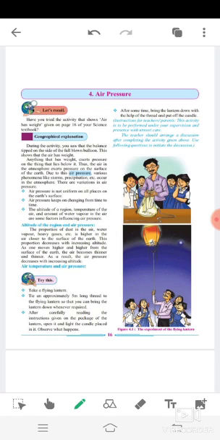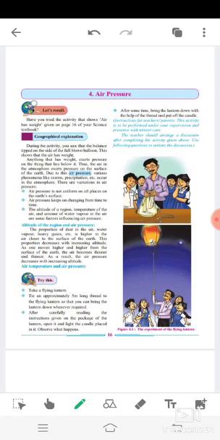Now go to the next paragraph. Altitude of the region and air pressure. The proportion of dust in the air, water vapor, heavy gases, etc. is higher in the air closer to the surface of the earth. This proportion decreases with increasing altitude as one moves higher and higher from the surface of the earth. The air becomes thinner and thinner. As a result, the air pressure decreases with increasing altitude.